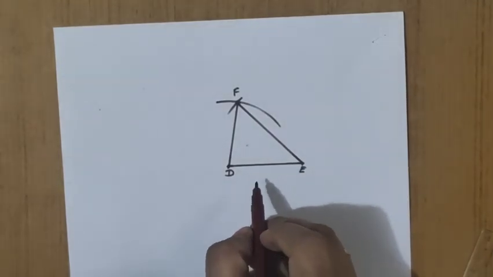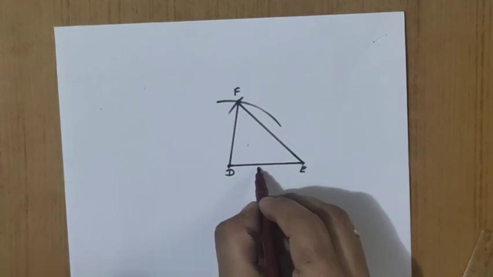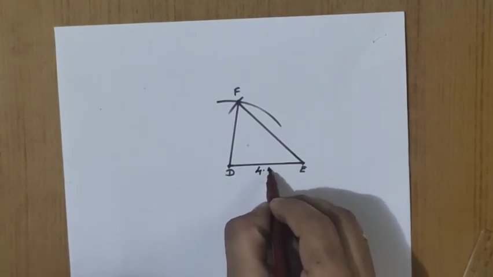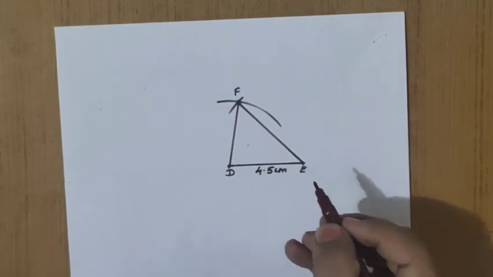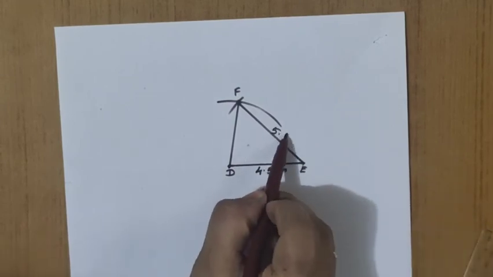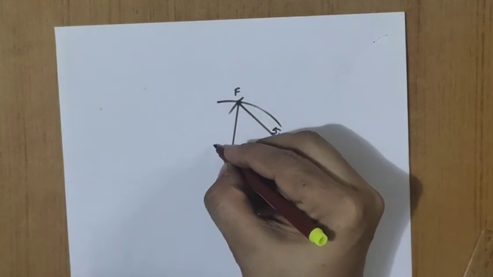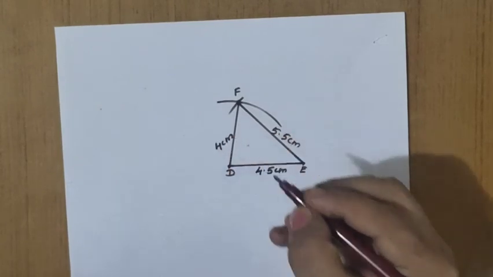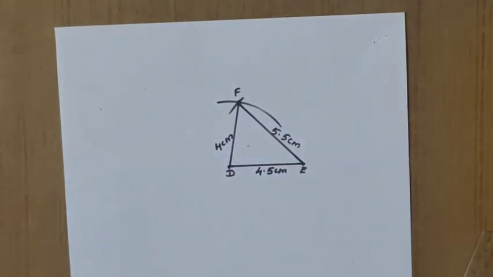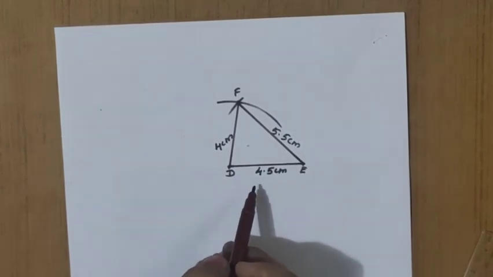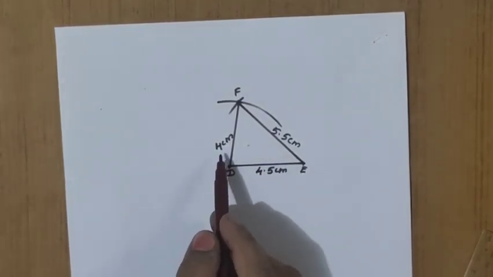Now once the construction is possible, we should write the measurements. So DE equal to 4.5 centimeter, EF 5.5 centimeter, then DF equal to 4 centimeter. Now we got a triangle with the measurements 4.5, 5.5 and 4 centimeter.